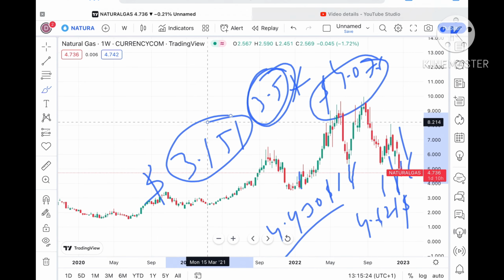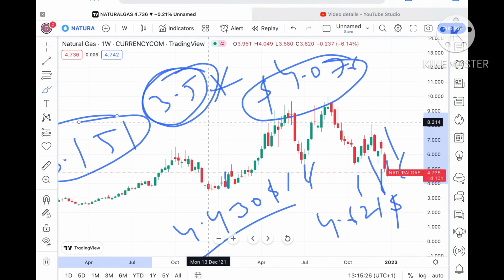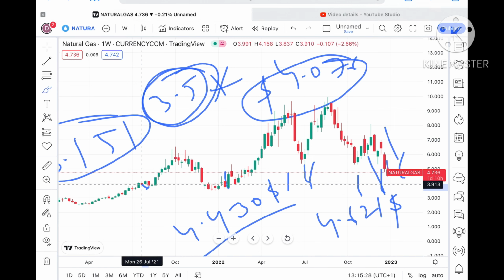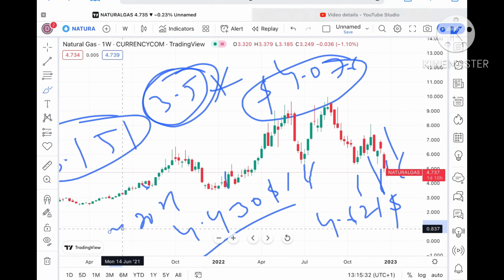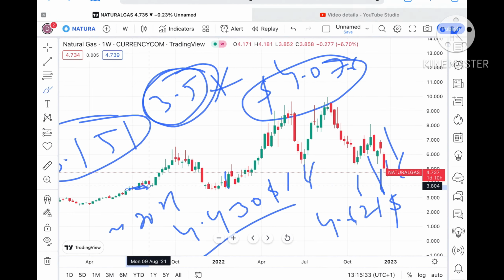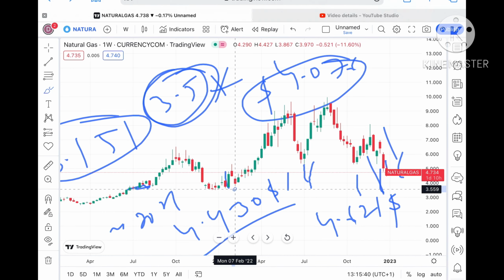Okay, and if the price falls below that level, then we can see it can go further low, because there will be a breakout from July. That means since July 2021 we have not seen this level, so the probability is very high. If the price comes close to 3.5, we can see there can be a sharp fall.